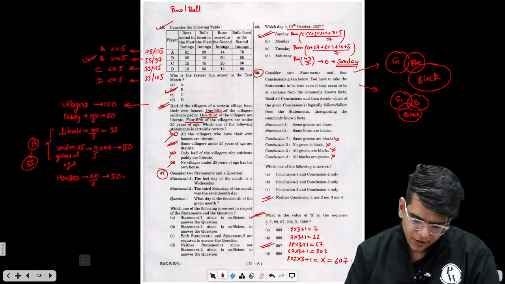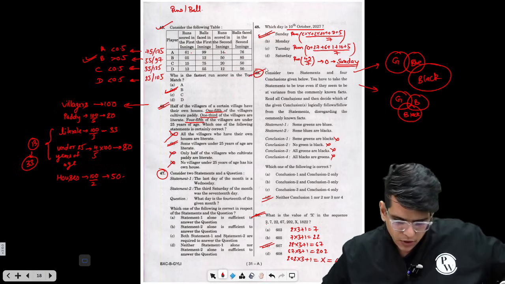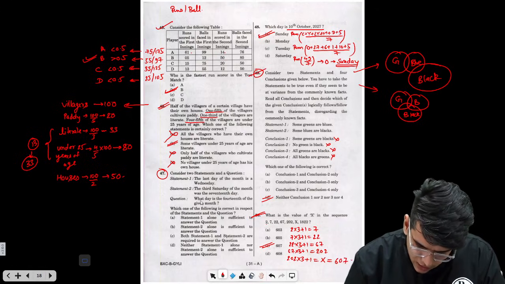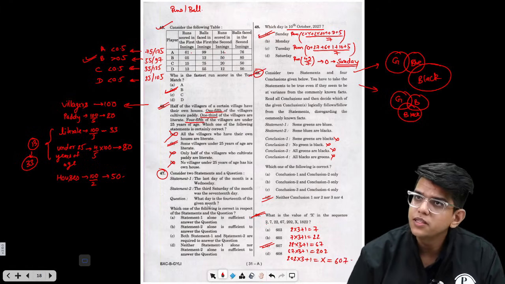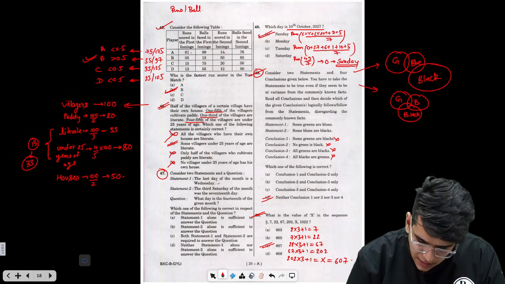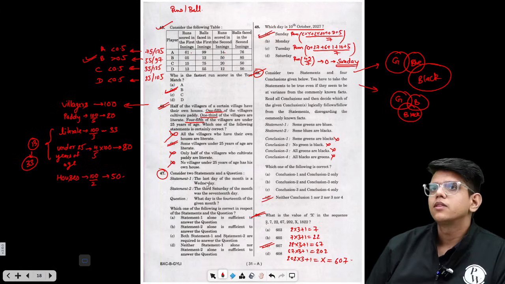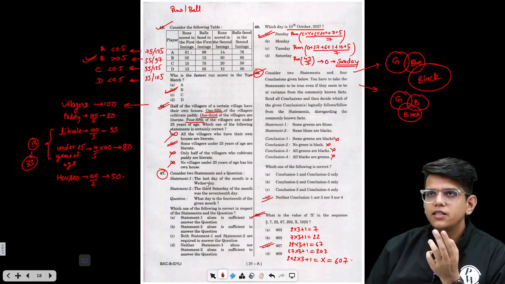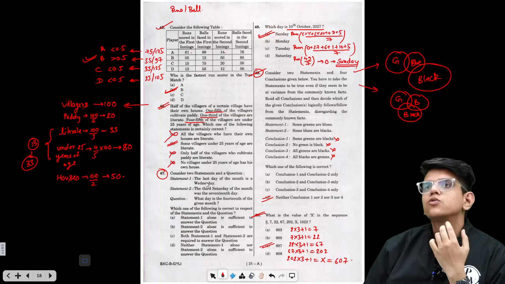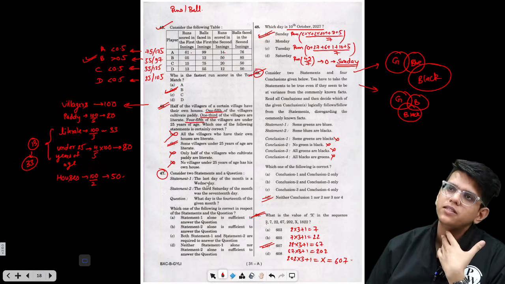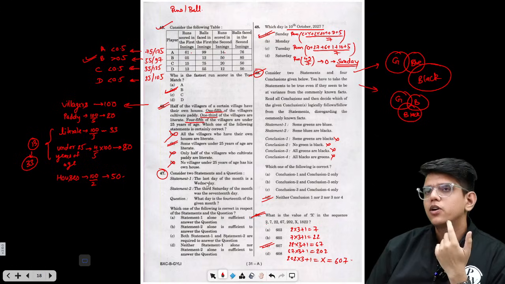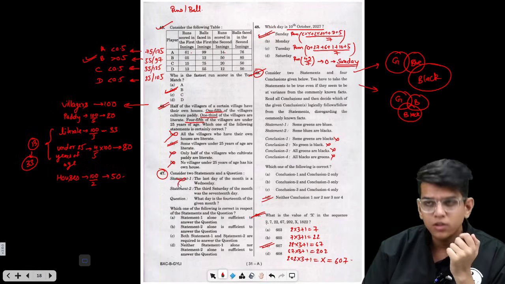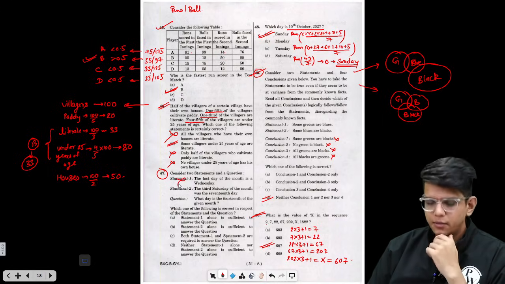Now what is left? Question number 47. What day is the 14th of this month? The first statement is the last day of the month is Wednesday. The month can have 28, 29, 30 or 31 days. We don't know how many days there are. So if you know the last day of the month, you can't tell what day the 17th is. So this is not sufficient. You can't answer from this statement.